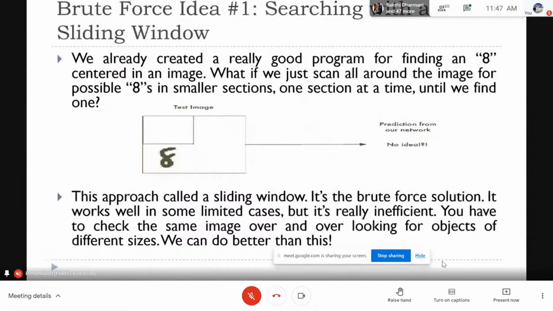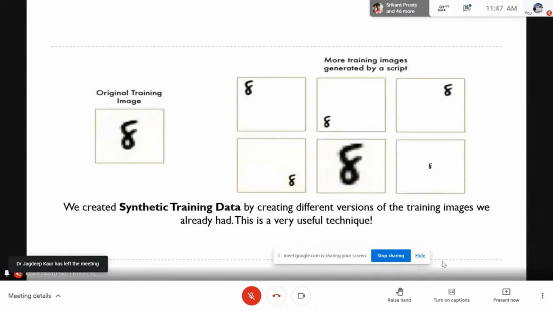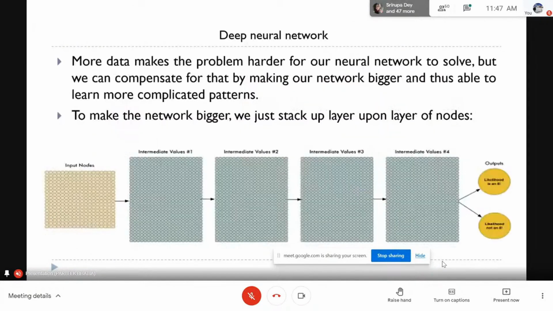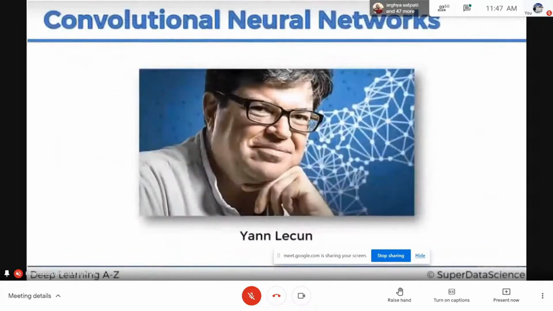One is the sliding window, where we break the image into windows and then learn out of that, but this is not the way we learn. Another approach is to generate synthetic data, but again, this is not the way the human brain works. If we are generating synthetic data, we are also using a lot of hidden layers, meaning we are using deep learning. This is given by Geoffrey Hinton, but Yann LeCun came with another idea